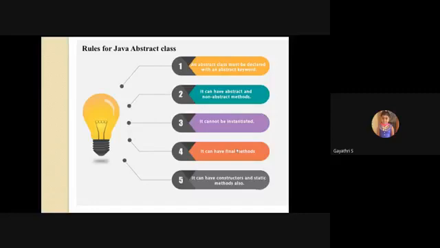It can have constructors and static methods also. We already know about constructors and static methods. What do you mean by static? Static means the common property of your class, which is not respective to any object. If you make anything static, it is a common property that does not belong to any object, which we have already seen in unit number 1. So these are a few rules of a Java abstract class.